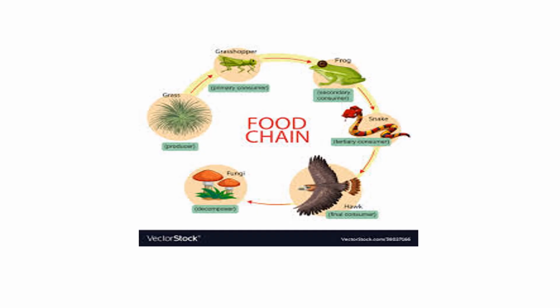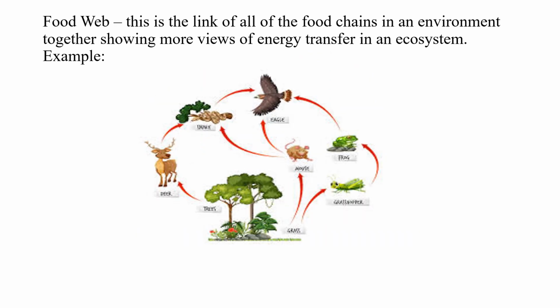That's another one. The next feeding relationship we shall look at here is the food web. A food web shows a web of different feeding relationships. That is, you have more than one food chain here.